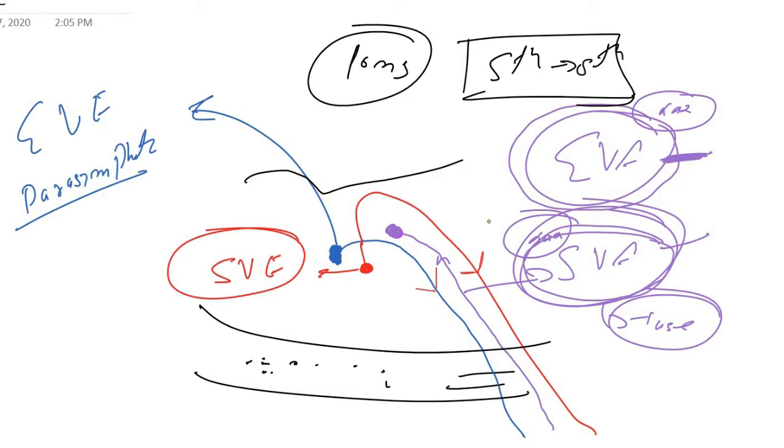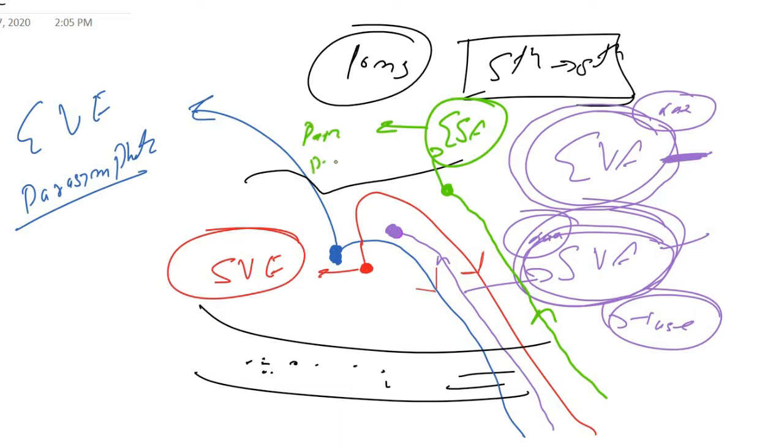The next nucleus that we have is the spinal nucleus of the trigeminal nerve. It carries the sensory information from the area near the ear. So it carries the general somatic afferent fibers, which mainly carry the normal sensation that we feel on the skin: pain, proprioception, vibration. All these things are carried by the general somatic afferent fibers.